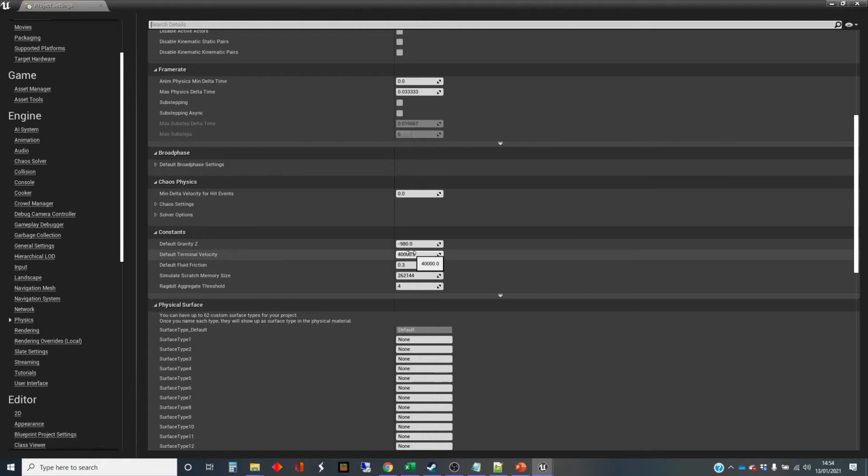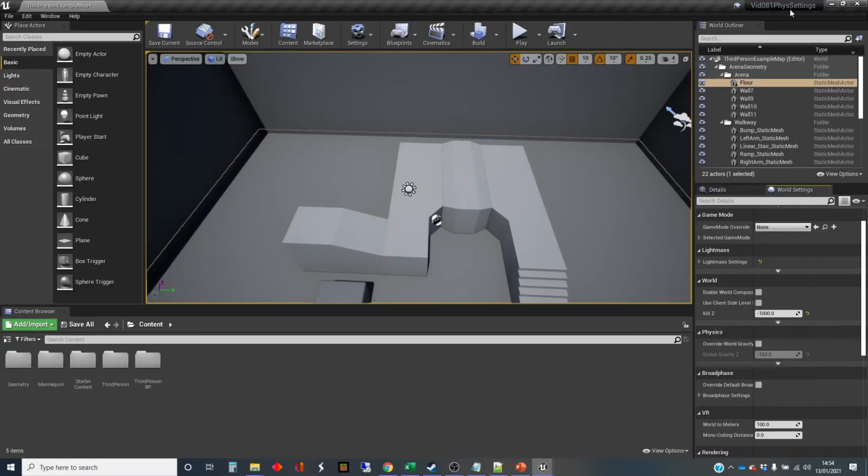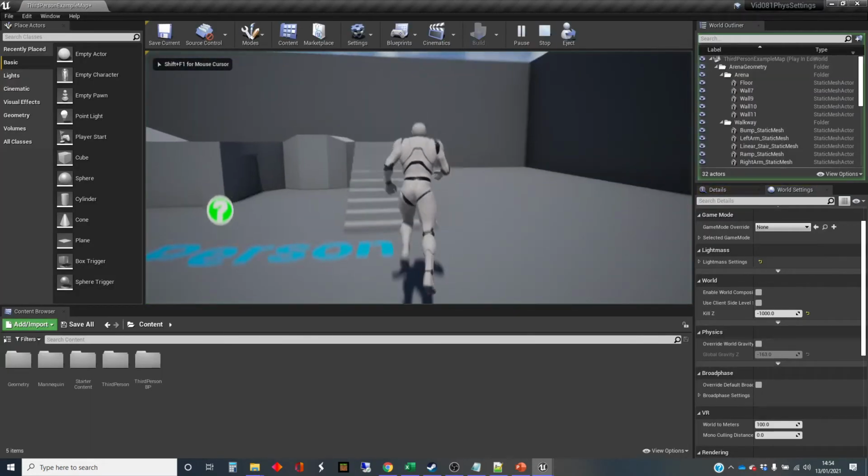So the default terminal velocity is 40,000. Again, we're in centimeters per second, so that's 400 meters per second. That's still pretty fast. I'm going to lower that to a really ridiculously low 200, so that's just two meters per second. The gravity is default, so we can't jump very high, but we should float down afterwards because that terminal velocity kicks in very quickly. Let's have a look and see what happens.